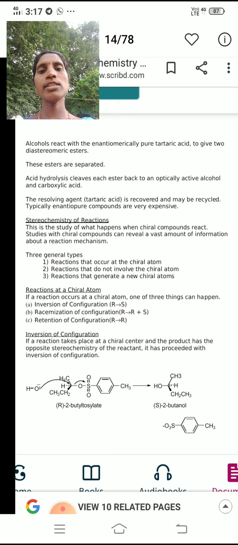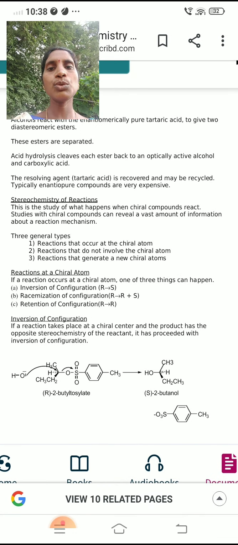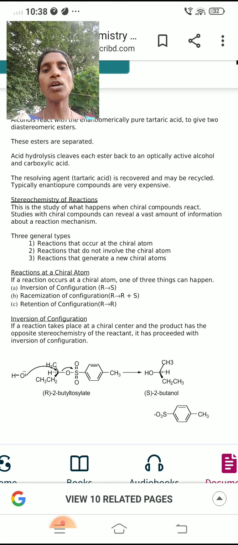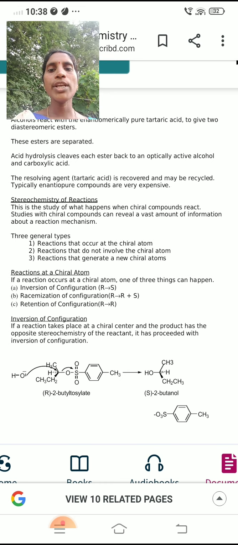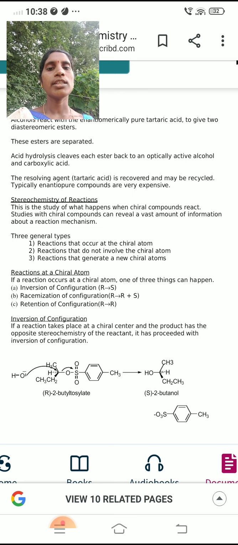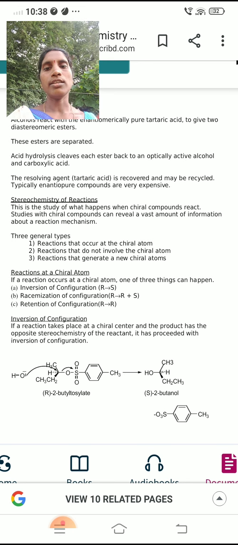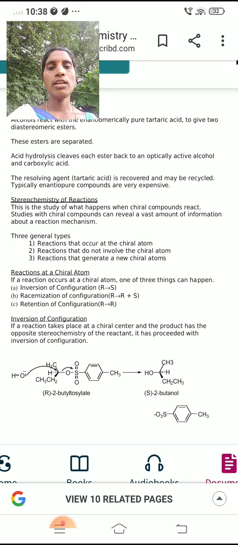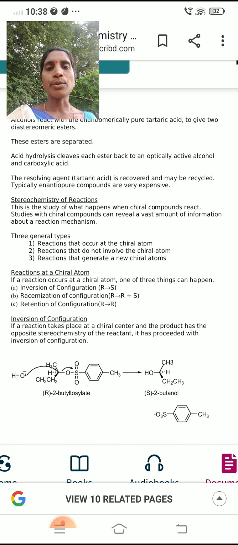Acid hydrolysis cleaves each ester back to an optically active alcohol and carboxylic acid. The resolving agent, tartaric acid, is recovered and it may be recycled. So, typically enantiopure compounds are very expensive.